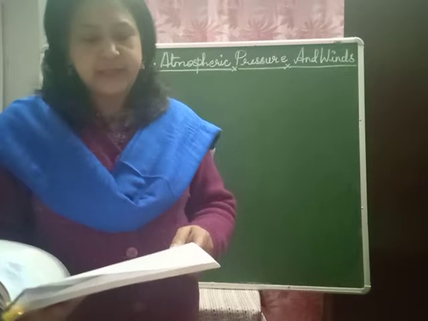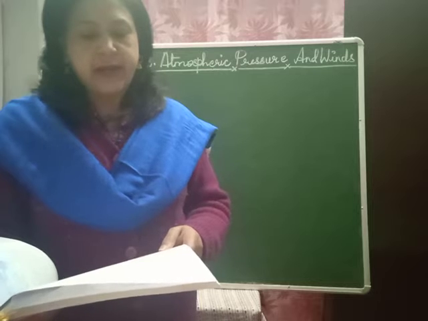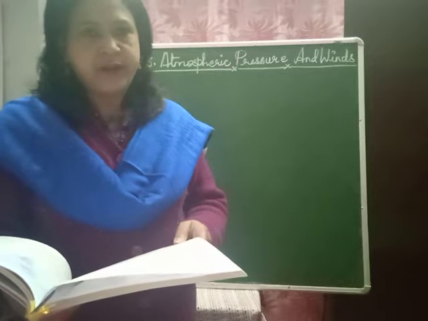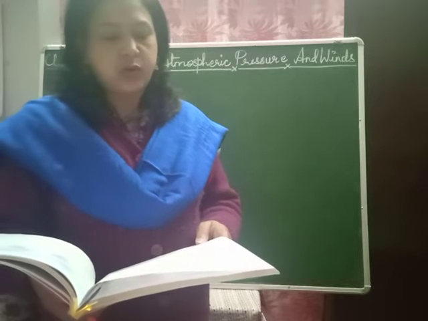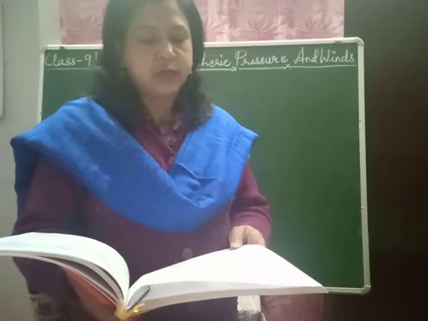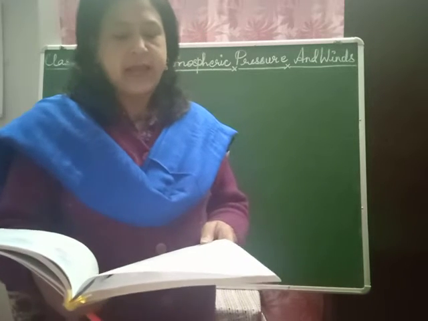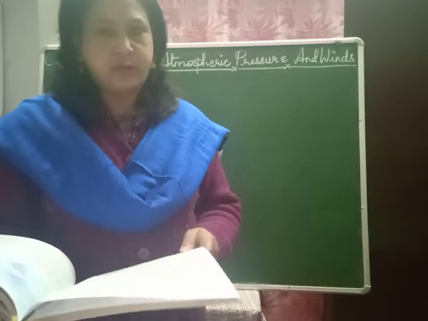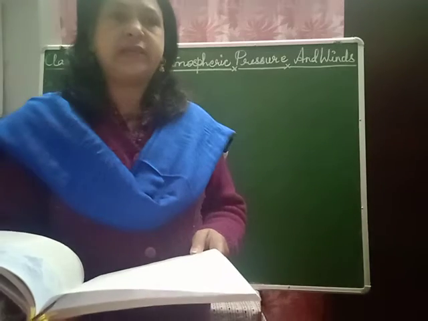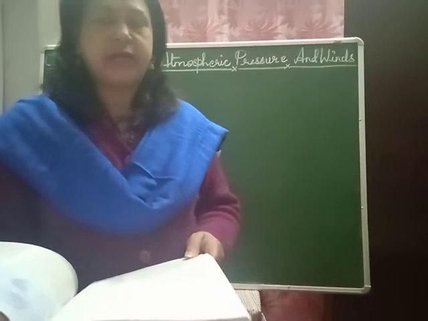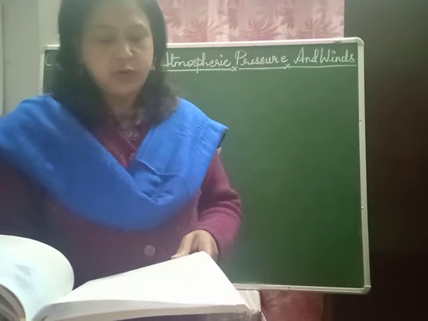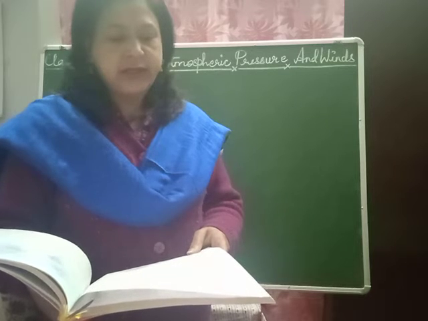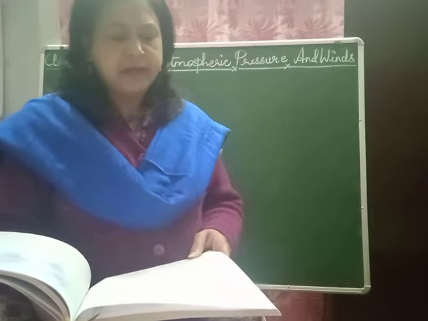the lines which you can see. The equatorial low pressure belt, intertropical convergence zone, 5 degrees north to 5 degrees south. This is a zone of low pressure parallel to the equator where the northeast and southeast trade winds meet. This is also known as the doldrums. Children, what are doldrums? Where the northeast and southeast winds are meeting, those are called doldrums. The doldrum is the equatorial belt of low pressure where the northeast and southeast trade winds converge and meet each other,